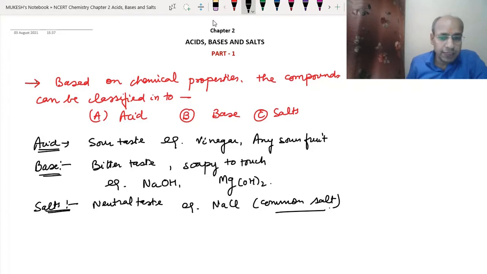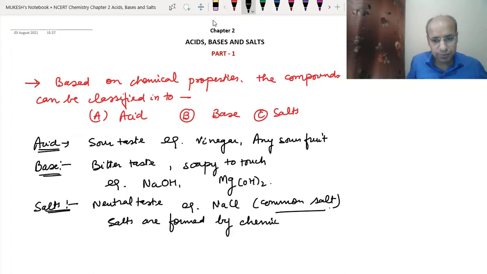And how are these salts formed? By the chemical combination of acid and base. So salts are formed by a chemical reaction between acid and base.